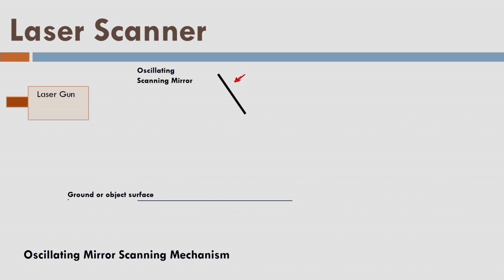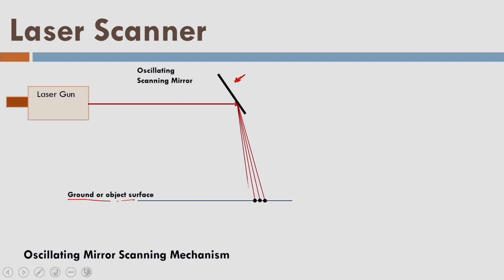So there is a ground surface, and there is a laser gun. The laser gun is firing the pulses, and now I am showing the oscillation of the mirror like this. So it is continuously oscillating. The laser gun is also firing the laser pulses continuously. We have a continuous series of laser pulses fired towards the topographic surface.